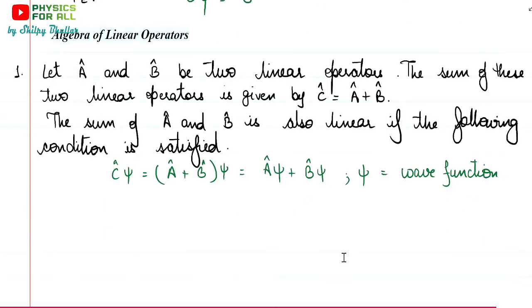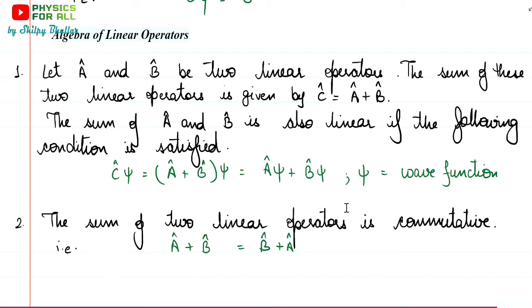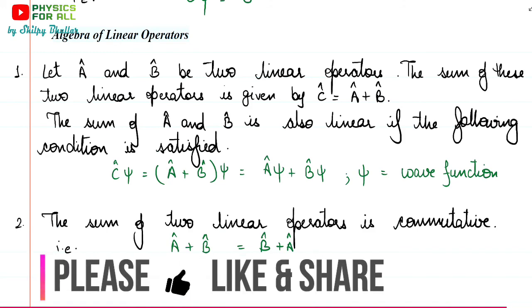Okay, so now the next is that the sum of two linear operators is commutative. You know the commutative law. In vectors we have already studied that a vector plus b vector is equal to b vector plus a vector. In fact, the dot product is commutative. That means a vector dot b vector is equal to b vector dot a vector. Similarly, if you have two operators, the sum of those two is again commutative. So A cap plus B cap is equal to B cap plus A cap. So it's like 5 plus 3 is equal to 3 plus 5.